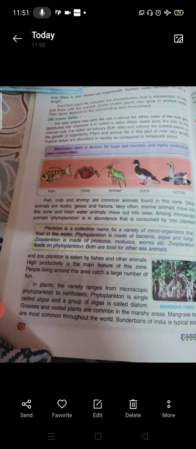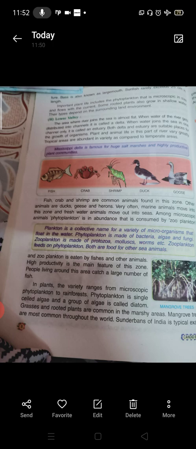We will start from the lower valley. The area where the river joins the sea is almost flat. When the water of the river gets distributed into channels, it is called a delta. You must have seen it in your geography books also. This diagram is there. Otherwise, you can see that when the river joins the sea, that area is divided into different parts. You can say that part is called a delta.